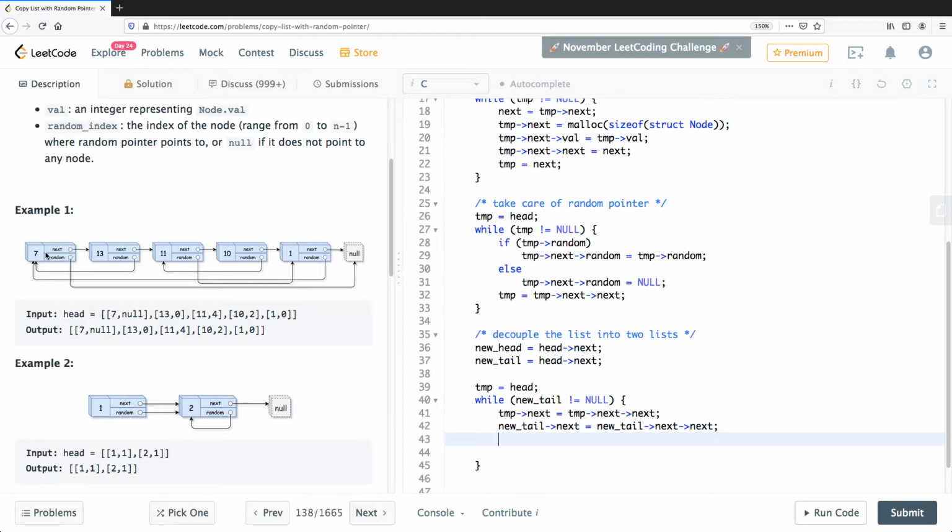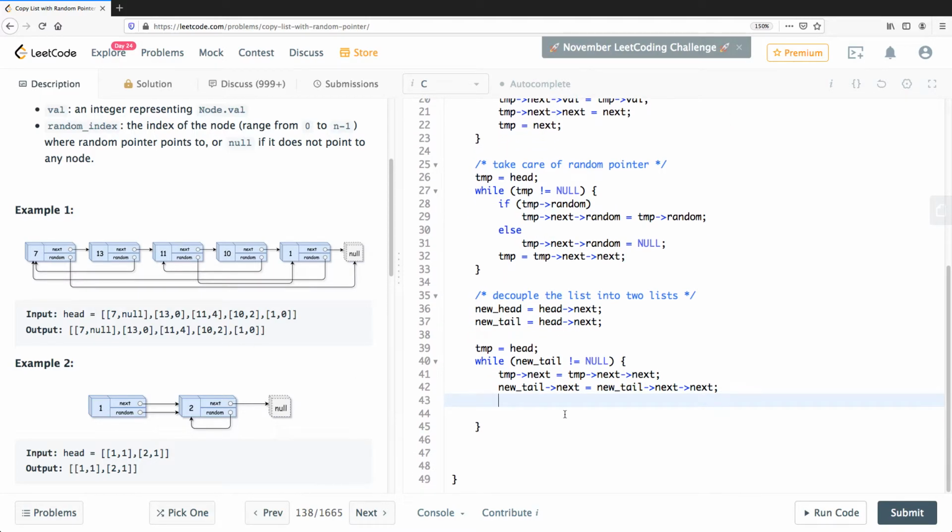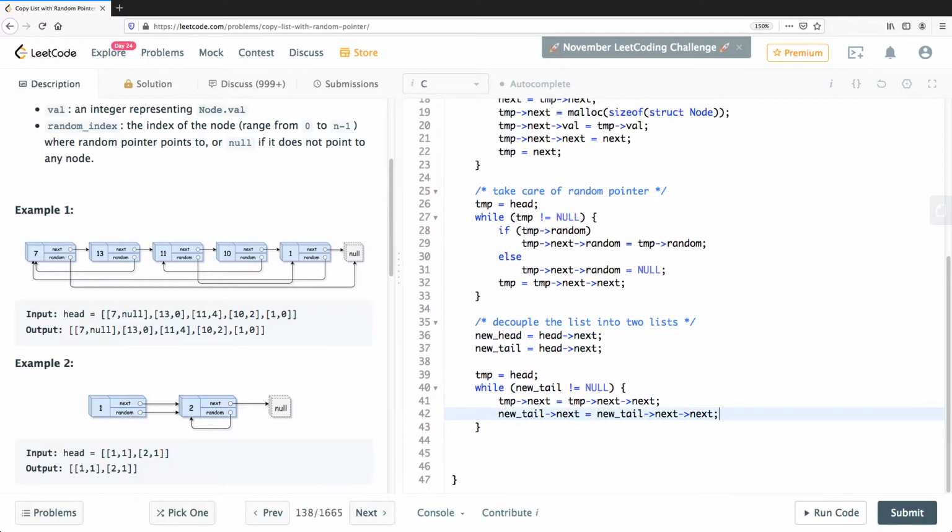So with this 7, we want to now go back to 13, now 13, 11, but these other ones that they copied we made, that's why we are having two layers. I think you get the picture. And so new tail next equal to new tail next, and with that it should work, right?